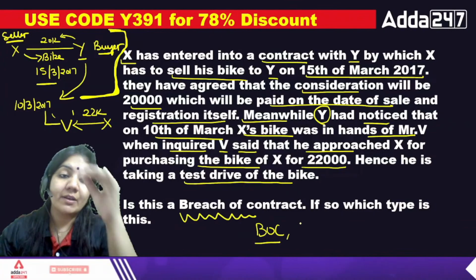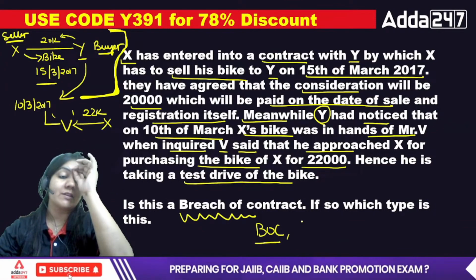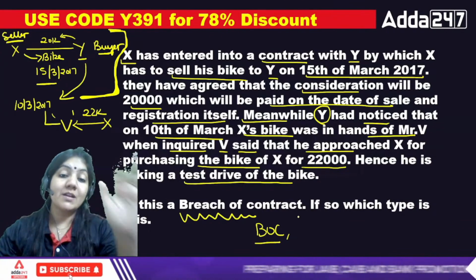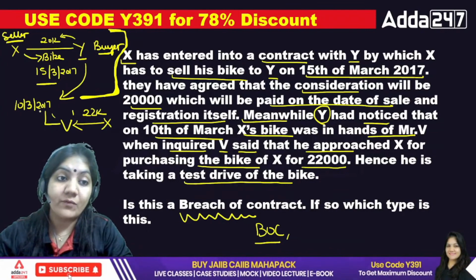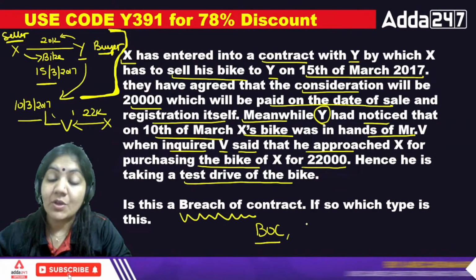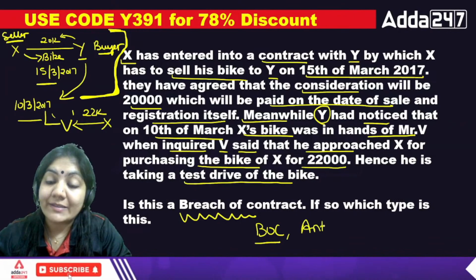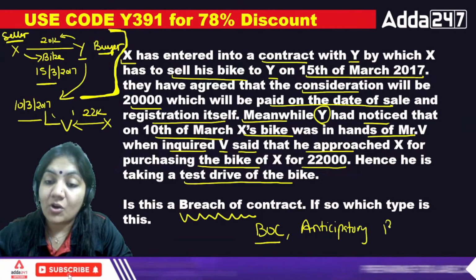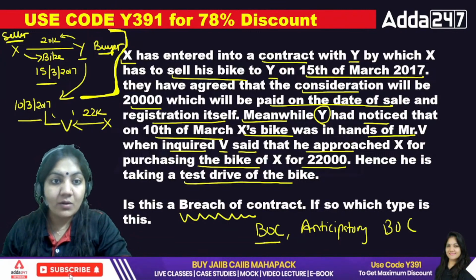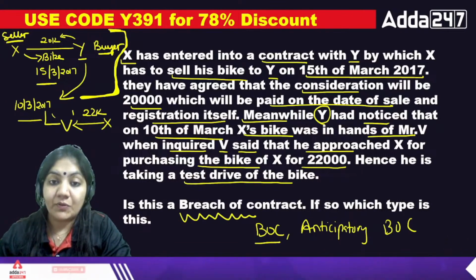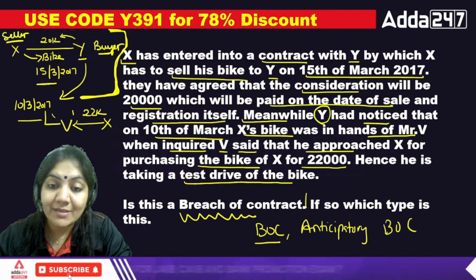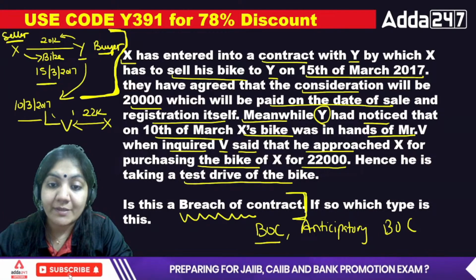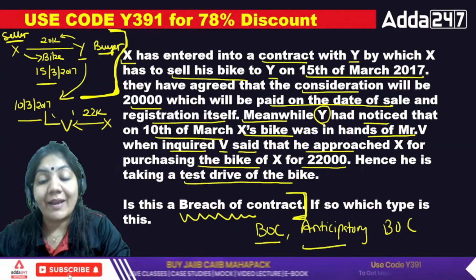And this contract has not yet been executed. If the contract is still not executed and he has given this bike to V, it will be called an anticipatory breach of contract. That is not the examination point of view, but this is important. Why is it called anticipatory?